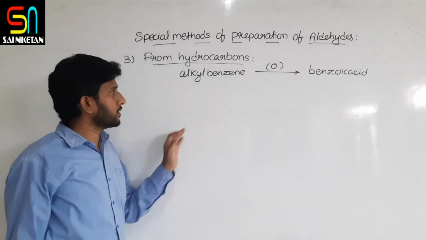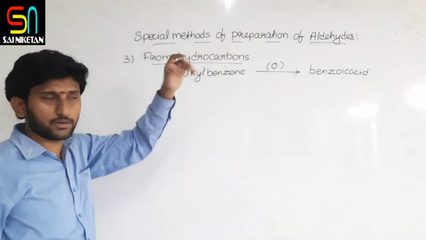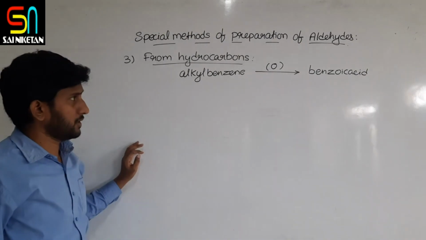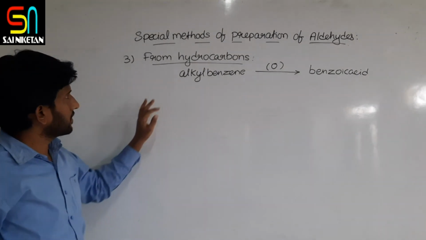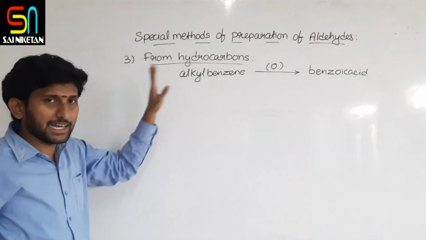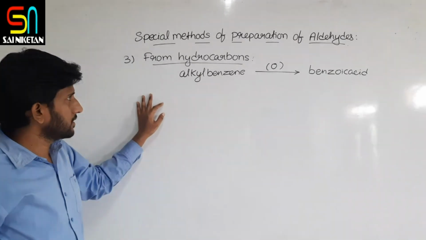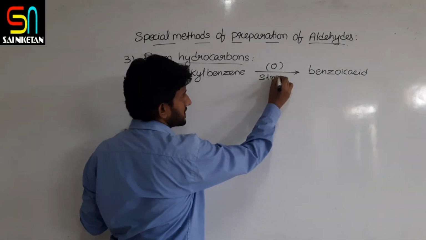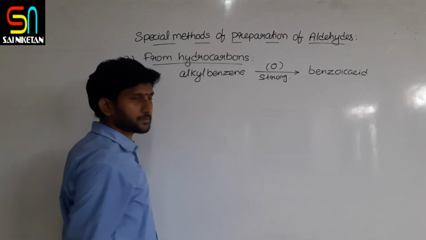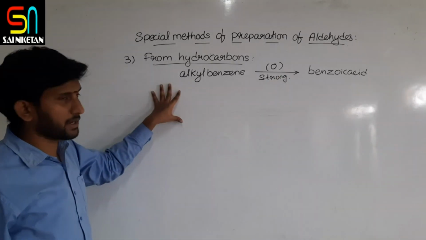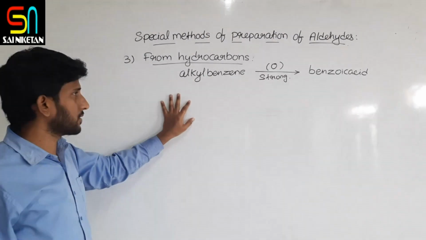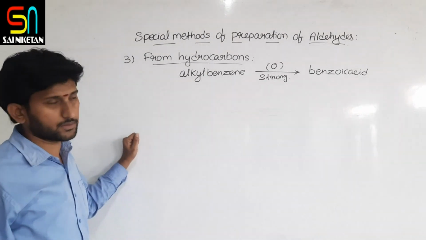If you take toluene and oxidize with acidic KMnO4 or acidic dichromate, it produces benzoic acid. Strong oxidizing agents directly convert it to acid. But if you take mild oxidizing agents under certain special conditions, you can get aromatic aldehydes also.